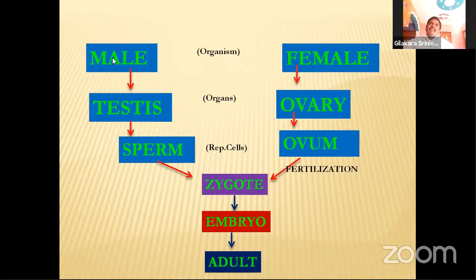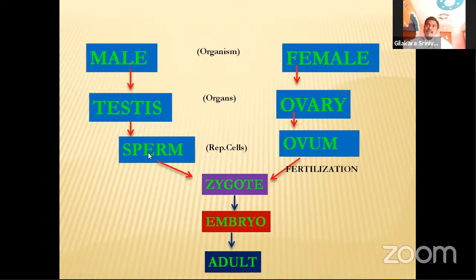The male organism contains the male organs, that is the testes. And the female organism contains the female reproductive organ, that is the ovary. The male organism prepares the male reproductive cell, that is the sperm cell, also called spermatozoa. And the female organism, from the ovaries, produces the ovum. These are called female reproductive cells.